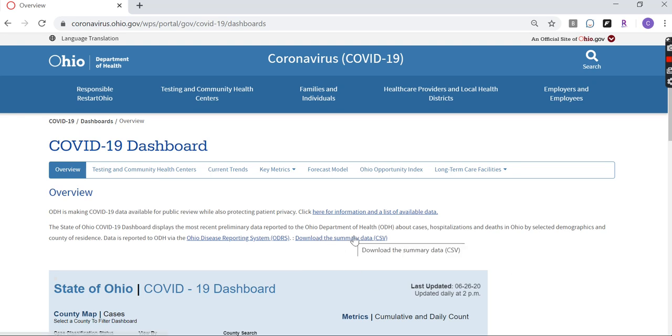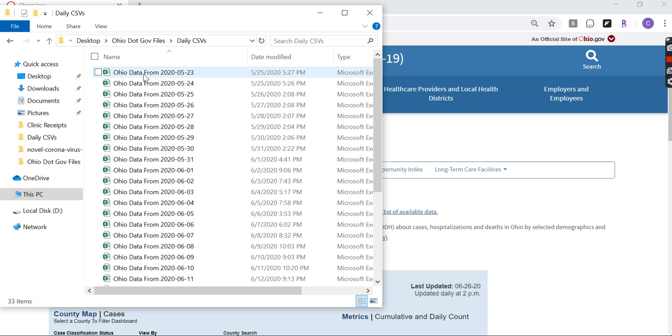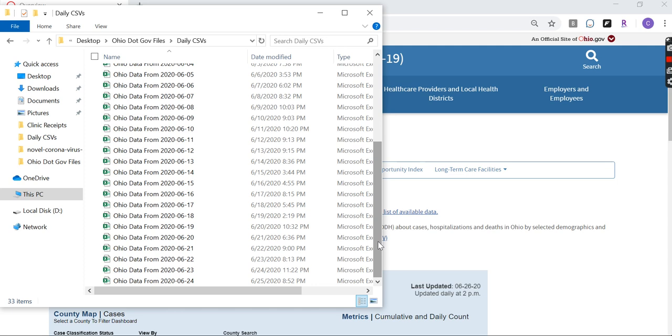For those of you that found that difficult, I'm writing a script that actually is just going to grab the CSV behind this link every day and save the CSV. And I've actually been doing this since May, where I've compiled, it was May 23rd that I began. I just started compiling all of the CSVs because I noticed death count by age was going down from one day to the next, even though it was a cumulative figure.